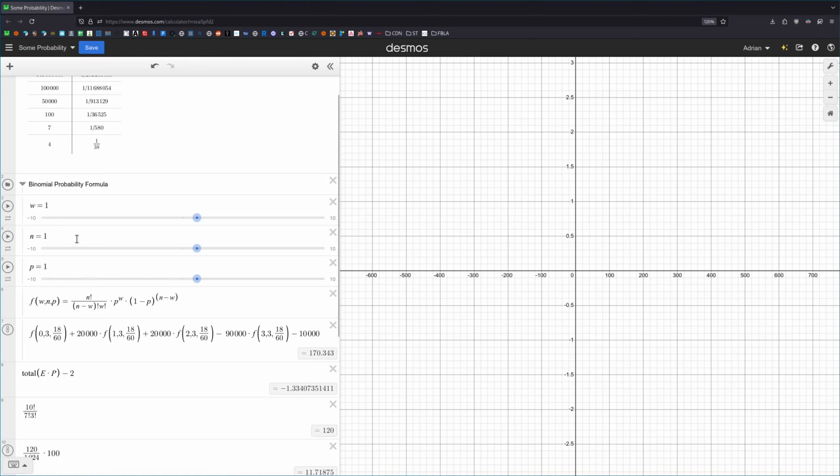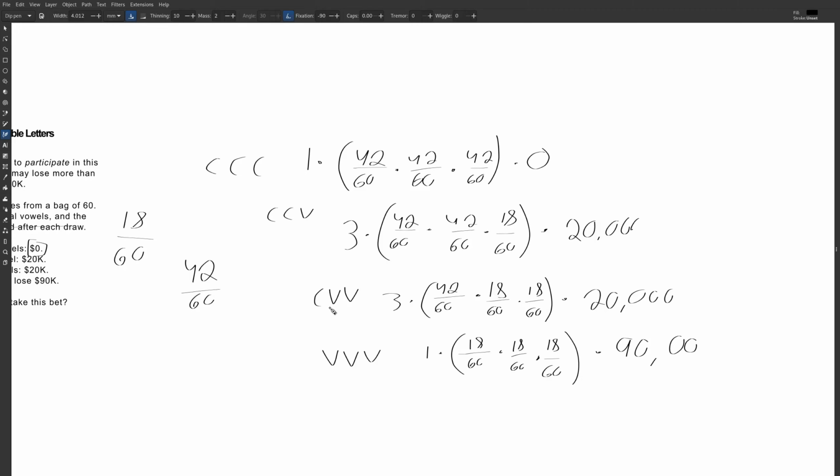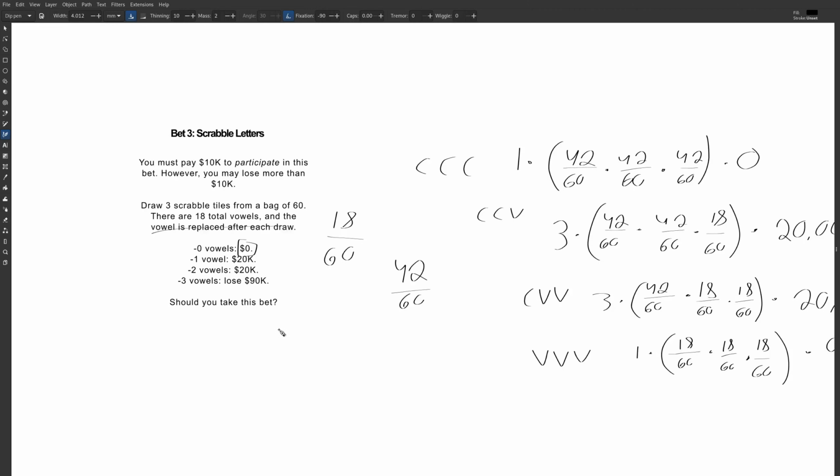Okay, so here I use the formula to speed it up. This is the binomial probability formula. You can find it online, but I prefer doing that other method if you don't have this written down or memorized. Okay, and we find that after adding all these up and subtracting the $10,000 fee, we actually gain money. We expect to earn around $170. So this is a good deal. I would take this bet.